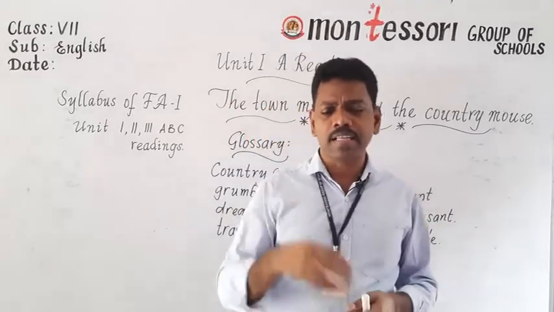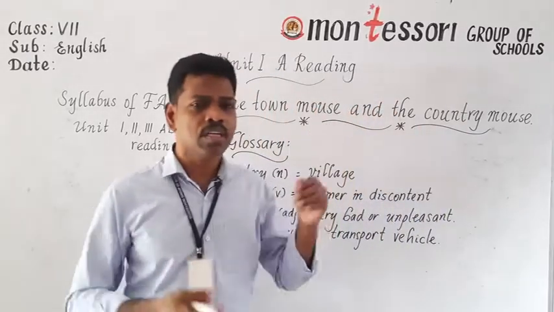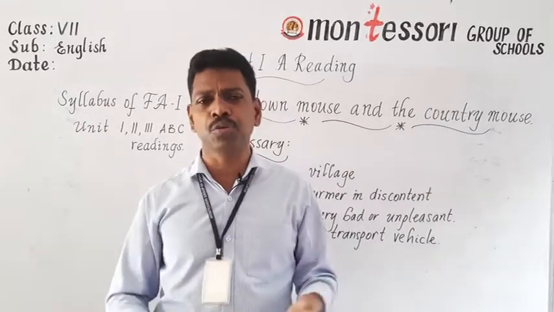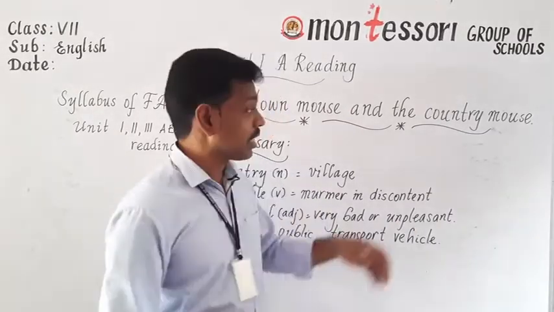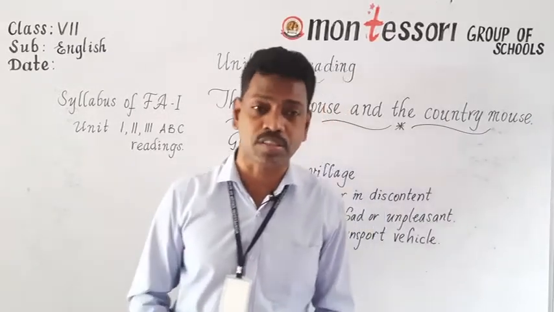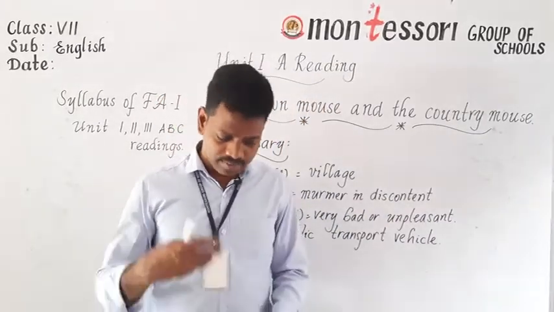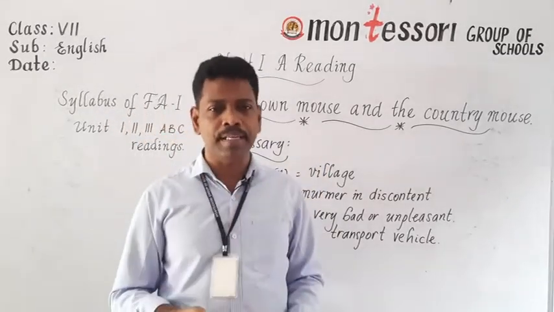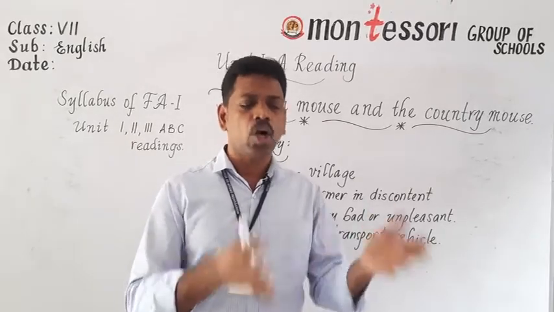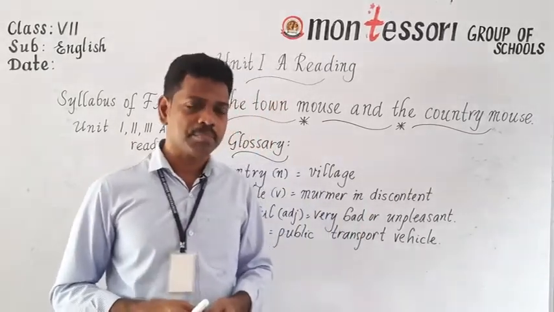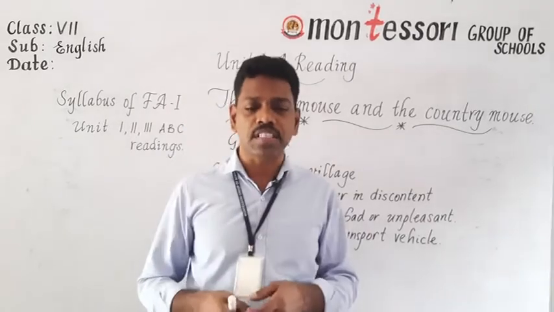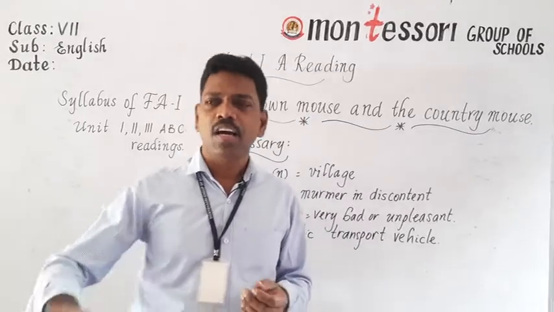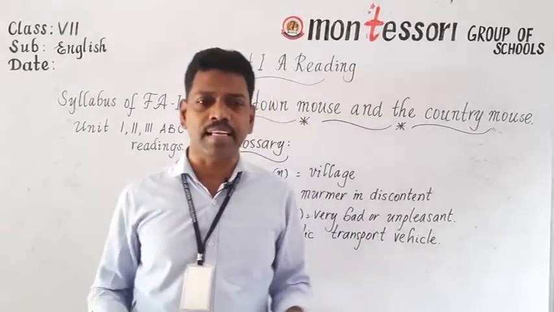Even when the country mouse asked his cousin, the town mouse, for something to drink, the town mouse offered lemonade or lemon juice or orange juice, something like that. But the country mouse said, I want some plain water. And after that, the town mouse was showing off all those things like cheese, bread pieces, bread crumbs, butter. But the country mouse said, I don't want all these things. What do they take? Sugarcane or some coconut water, things like that.